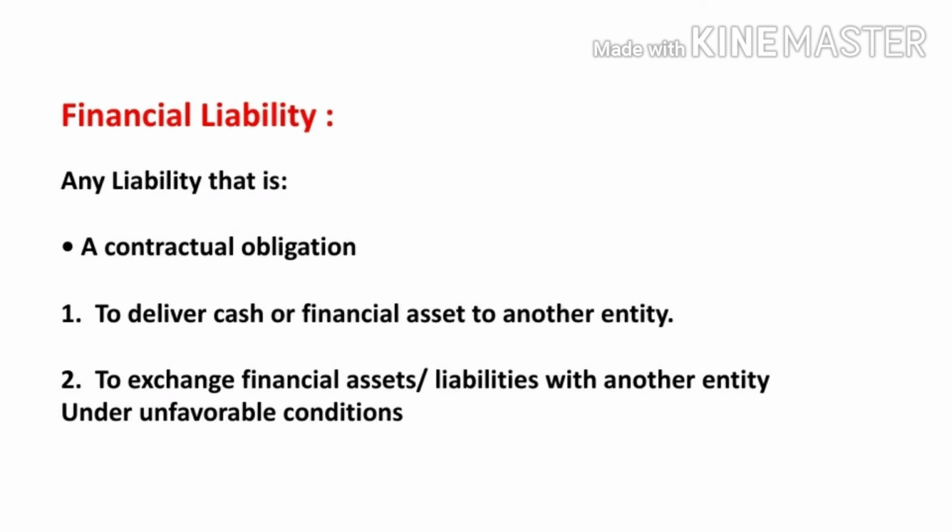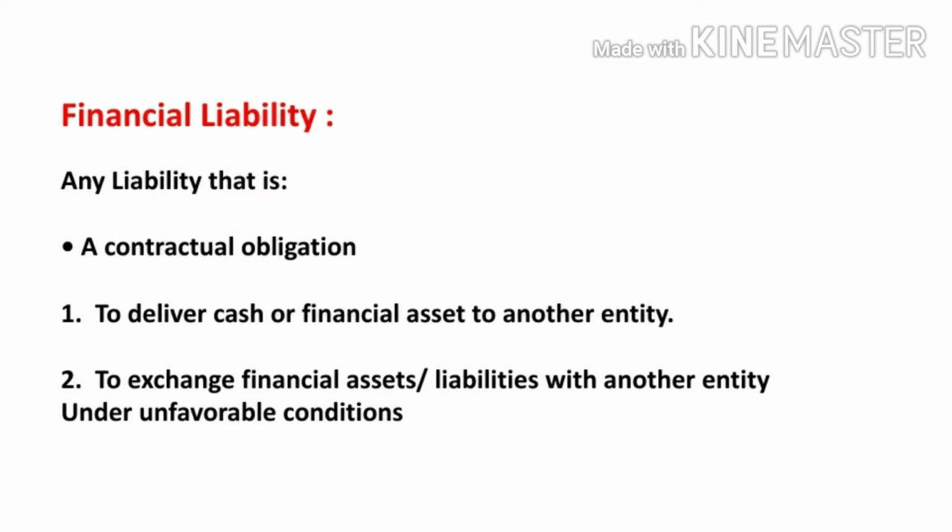Next, move on to the meaning of financial liability. If we understand the meaning of financial asset, it is easy to understand financial liability. Financial liability means any liability that is a contractual obligation.